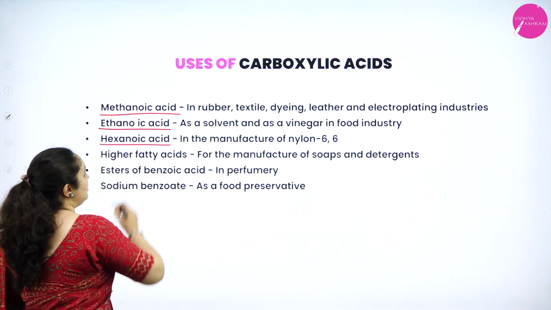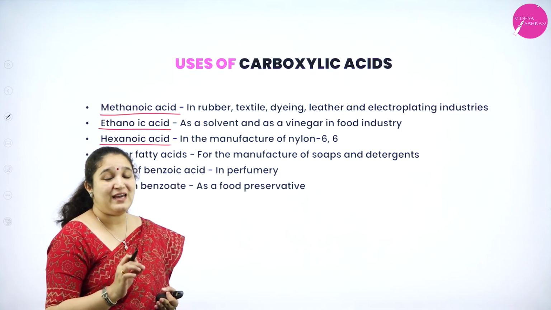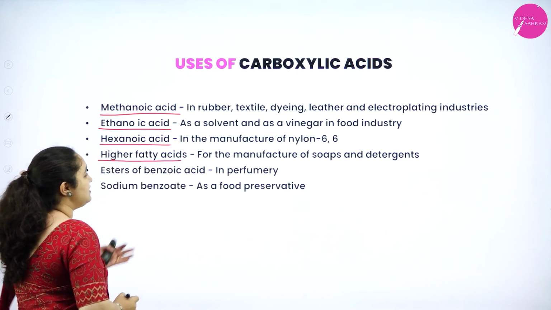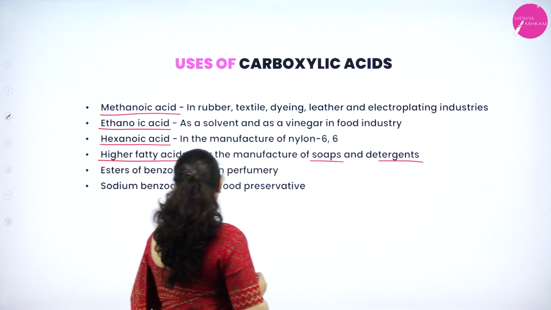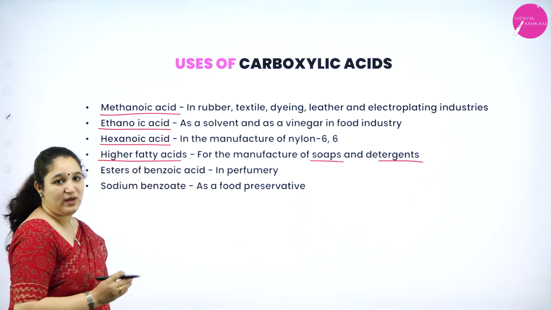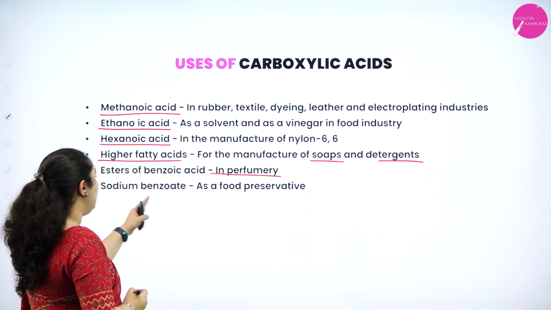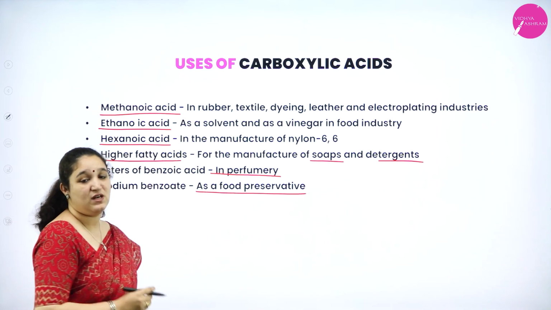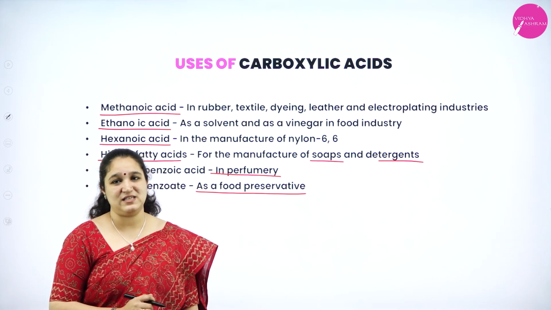Next we have hexanoic acid, which is used in the manufacture of nylon 6,6 polymer. Higher fatty acids are used for the manufacture of soap and detergents, and esters of benzoic acid are used in perfume industries, and sodium benzoate is used as a food preservative. So this is about the uses of carboxylic acids.